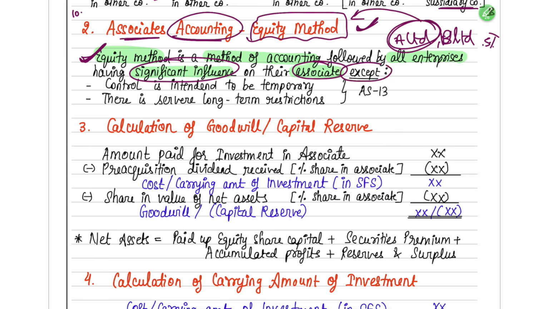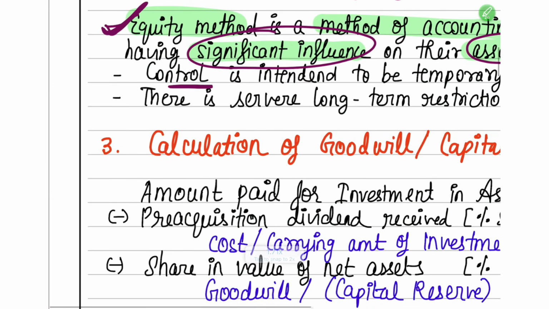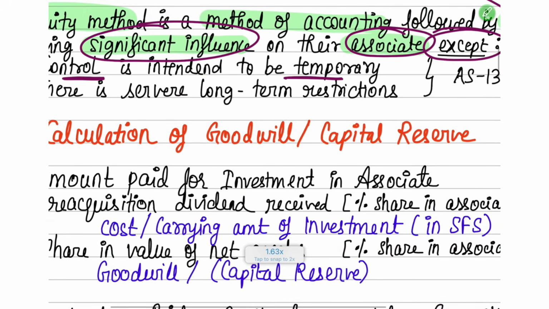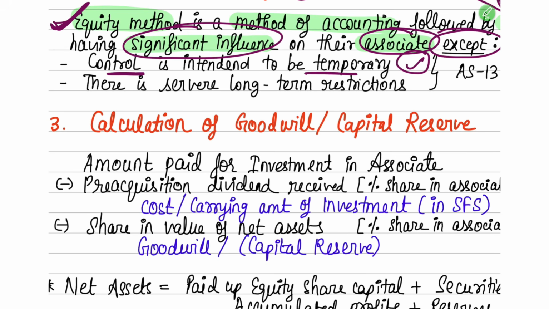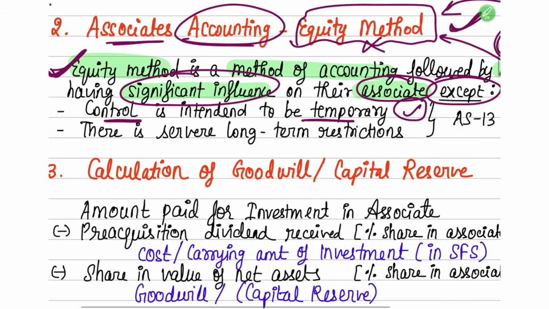But here there is an exception: in two cases alone you will not follow AS 23. AS 23 tells you to do the equity method. In two cases alone you will not follow AS 23. First, when the control is intended to be temporary, that means you're not investing for a long period, then in such a case you should not account as per AS 23, you should not follow the equity method.